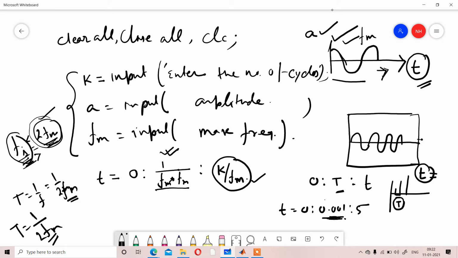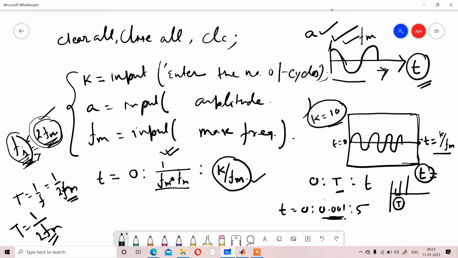Suppose k equal to 10. The cycle value is 10, which means we are trying to display 10 complete periods in a single waveform. To display exactly 10 periods, what should be the last value of t? Obviously the first value of t is 0, and the last value of the 10th cycle will be k by fm.